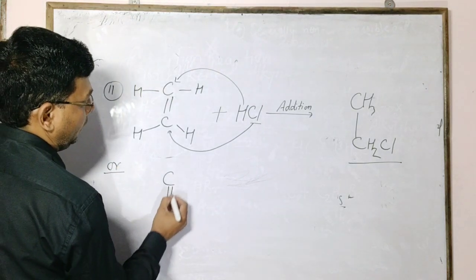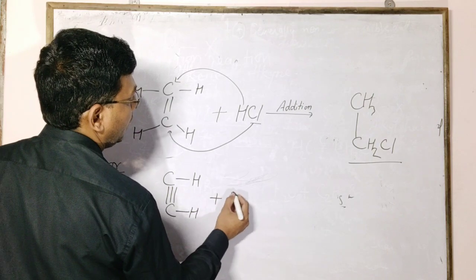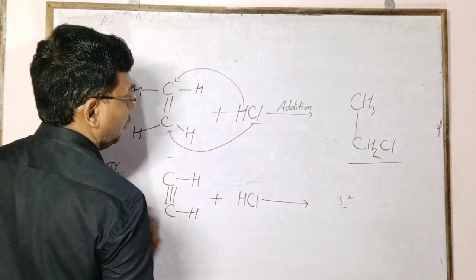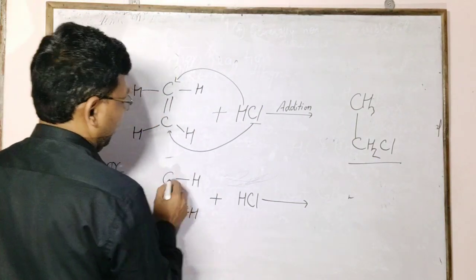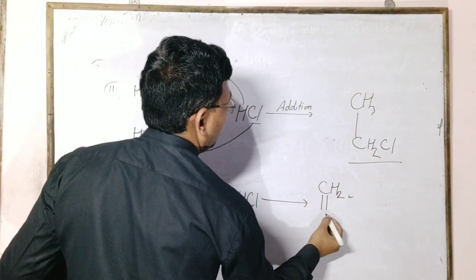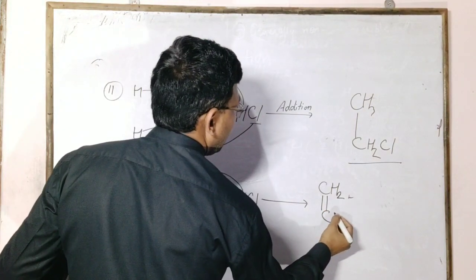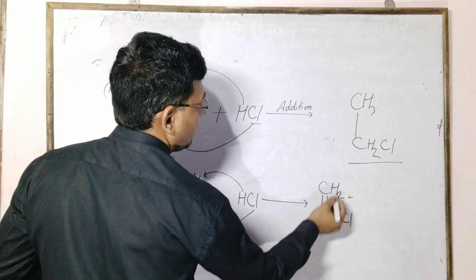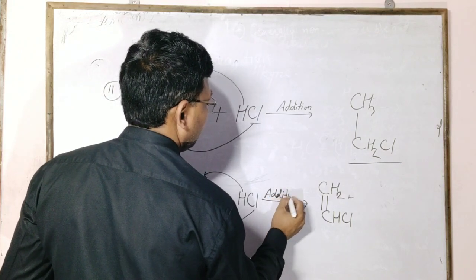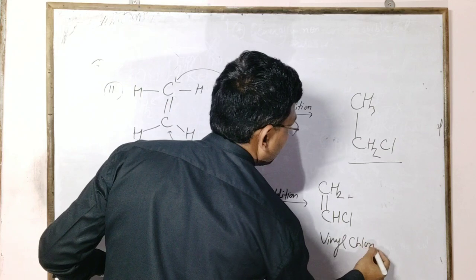For an alkyne, which has 2 pi bonds, 2 moles of HCl react in 2 steps on the 2 carbon atoms. Firstly, 1 pi bond breaks and 1 hydrogen adds to the first carbon atom and chlorine to the second, giving CH2=CHCl. For example, addition of HCl gives vinyl chloride.